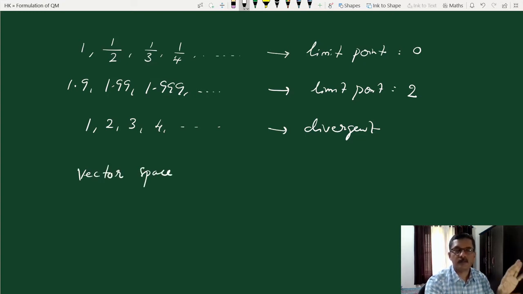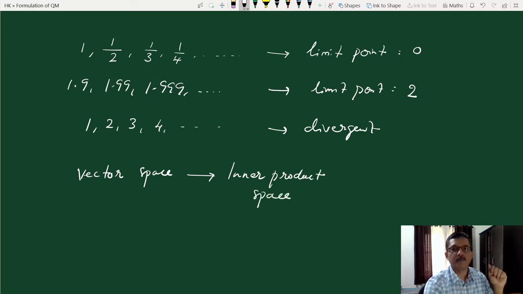We can define a vector space: there are two operations to be satisfied. Addition of vectors and multiplication of a vector by a scalar. Addition of vectors should satisfy certain axioms, and scalar multiplication should satisfy certain axioms. Then we can call it a vector space. If it is defined over the complex plane, it's a complex vector space. But there is an additional structure we give to a vector space, which is called inner product. So all vector spaces need not be inner product spaces. Only if we can define inner product in a vector space can we call it an inner product space.